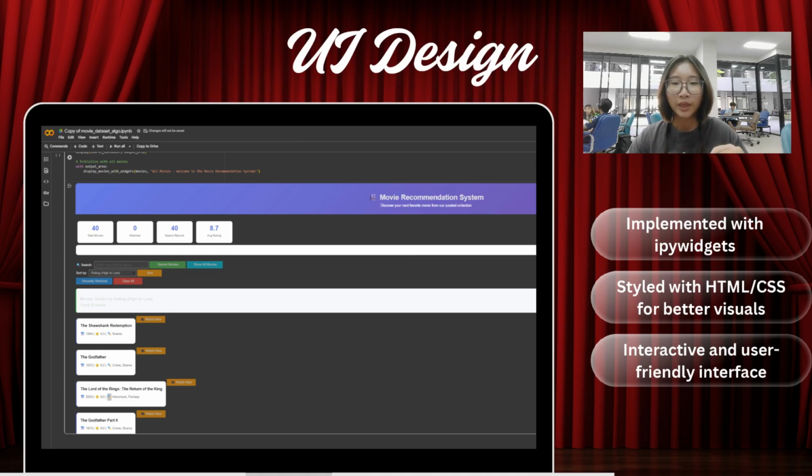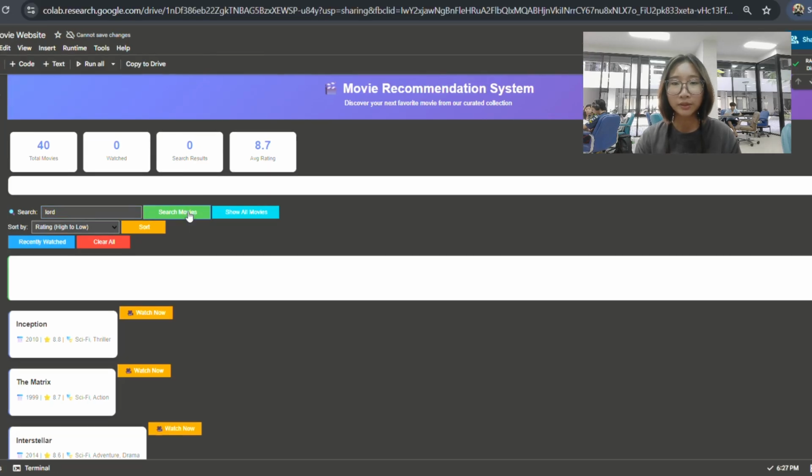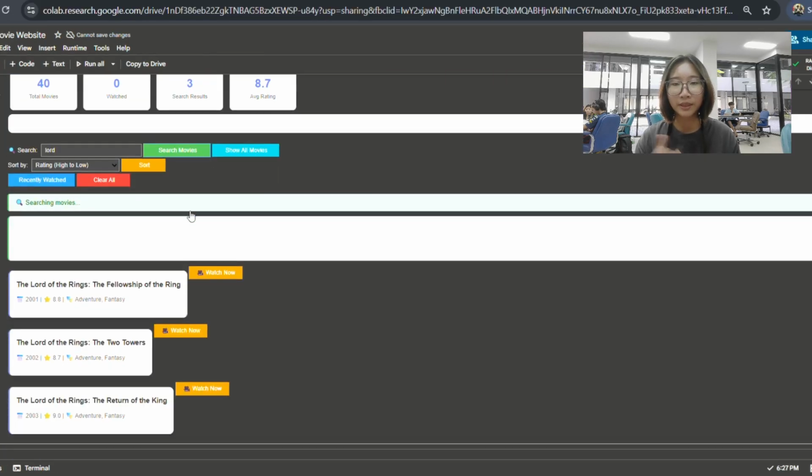So every user click calls a specific event handler function, which then updates the display with newly generated HTML. I will show an example. Clicking search calls perform search and updates the display.